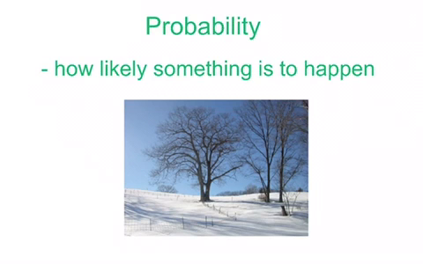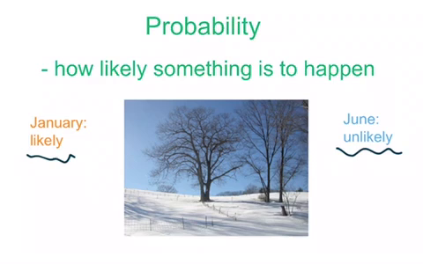So if we were talking about whether or not it was going to snow in Ontario in January, we might describe that as likely. It is likely to snow in Ontario in January. However, if we were talking about June, we would say that it's unlikely to snow in Ontario in June. We'd like to say it's impossible, but it's not. In fact, only a few years ago, on June 4th in 2013, it did in fact snow in Northern Ontario and Timmins. So two of the words that we use to describe probability are likely and unlikely.